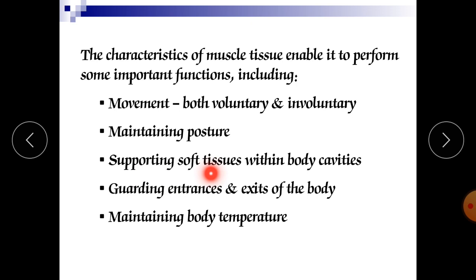The next function is supporting soft tissues within the body cavities. Muscles wrap over the soft tissue, and due to this they protect our internal organs. For example, the sphincter muscles at the stomach are two muscles: the cardiac sphincter and the pyloric sphincter. These sphincter muscles support the soft tissues in the body. The hollow part of the stomach is supported by the cardiac and pyloric sphincters. In the pectoral girdle, the pectoral muscles support the soft tissues of the bone.